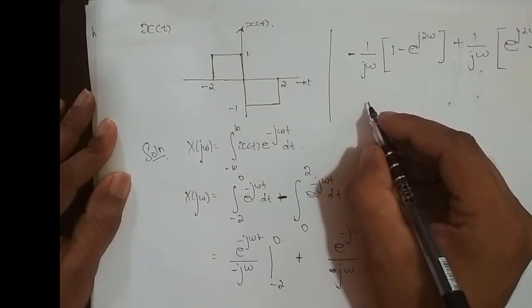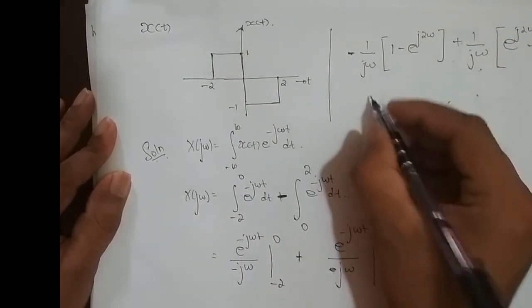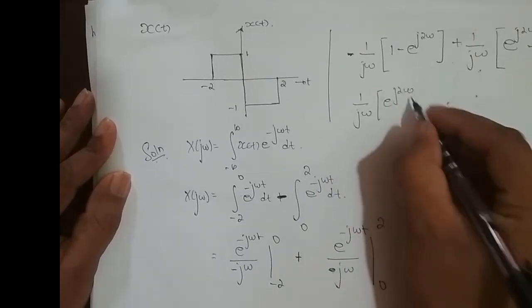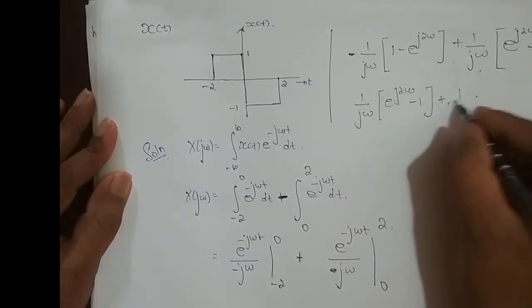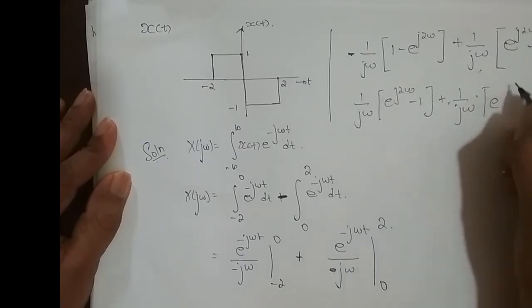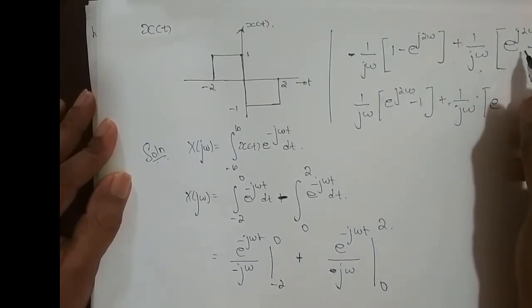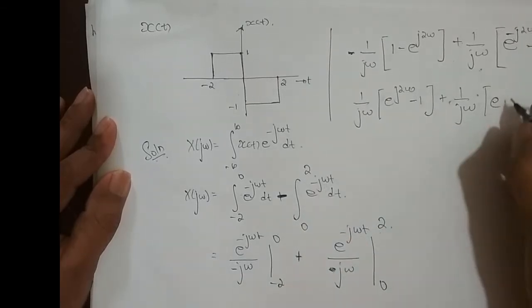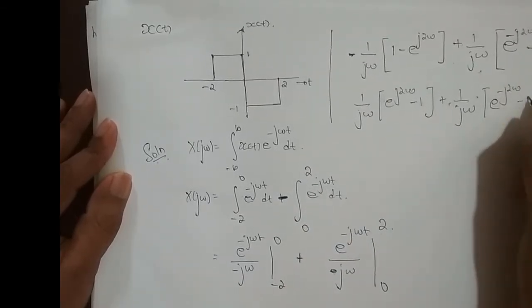So this can be written as, if I take this minus inside, 1 by j omega into e power j 2 omega minus 1 plus 1 divided by j omega into e power this is minus, right? Yes, so it is minus j 2 omega minus 1.